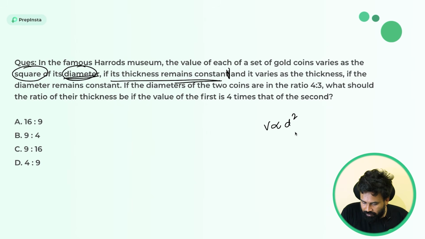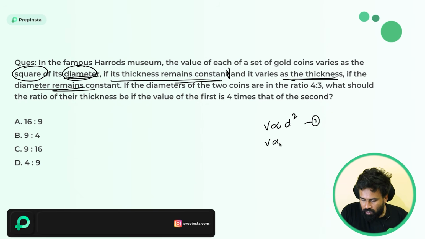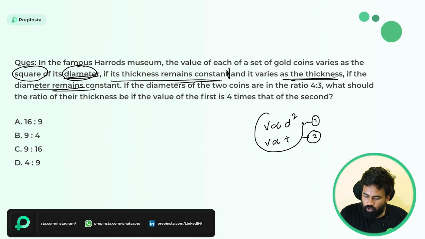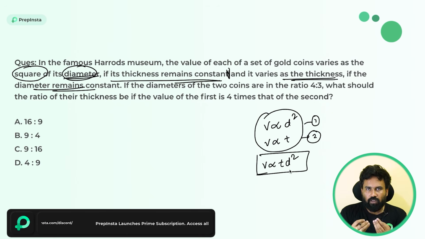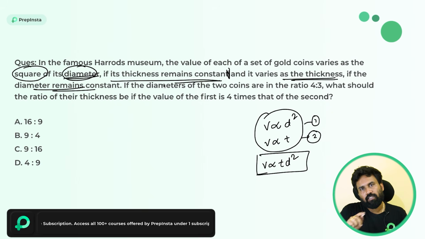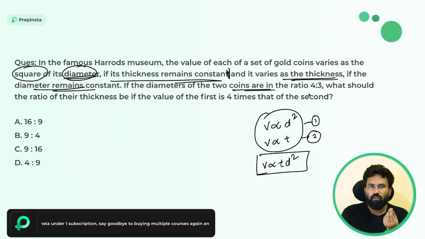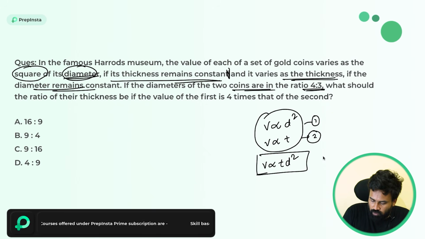So we can write T1 by T2 into D1 by D2 whole square, right? D1 by D2 is nothing but 4 by 3. 4 by 3 whole square is nothing but T1 by T2 is equal to 4 into 4 by 3 into 3. And what should be the ratio of the thickness be if the value of the first is 4 times the second? So the value is 4 times, this is the first one, and the second one, if for example second one is x rupees value, then the first one will be 4x rupees value. So the ratio I can say 4:1. So the value is 4 by 1.